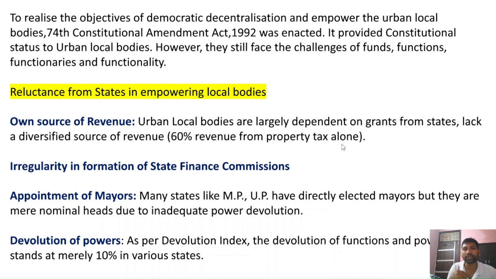If you look at some data, the own revenue of urban local bodies has been constantly declining. For example, in 2001, 60% of the total revenue of the urban local bodies came from their own revenue sources. However, in the year 2021, it has become around 42%. So you can see a declining trend in the own revenue sources of urban local bodies.